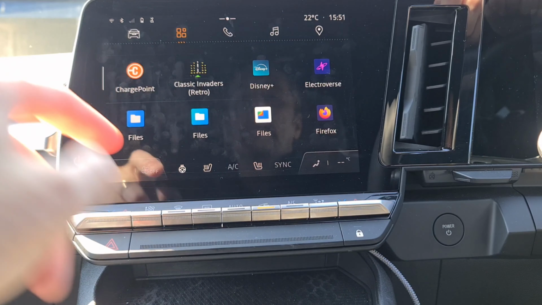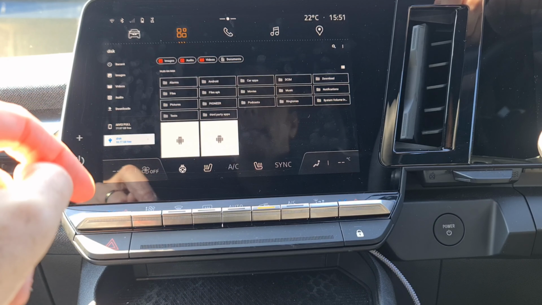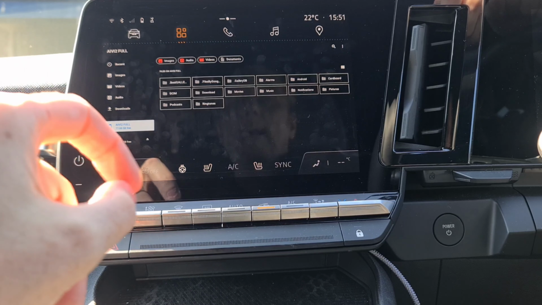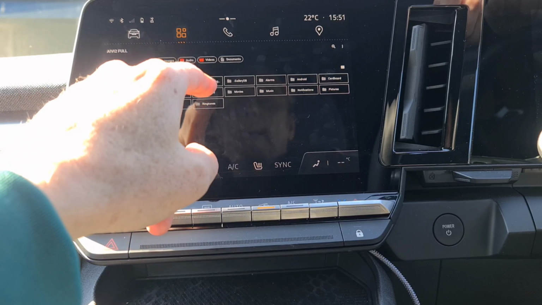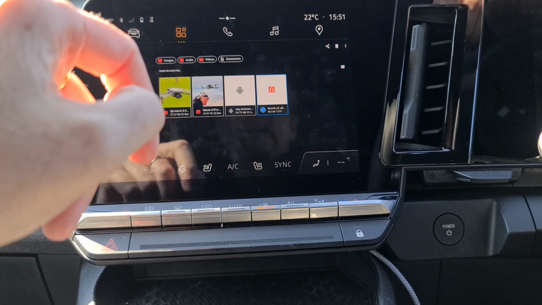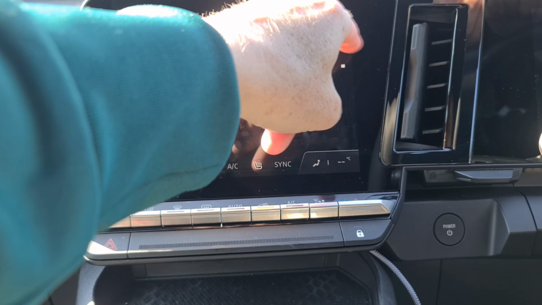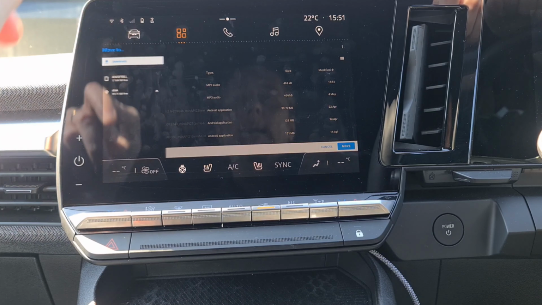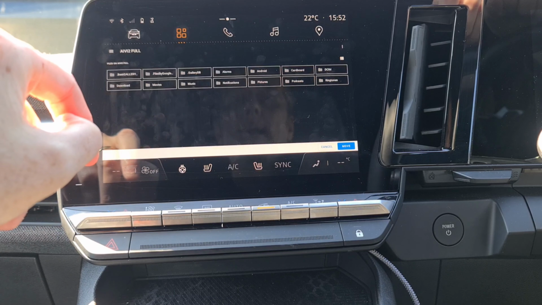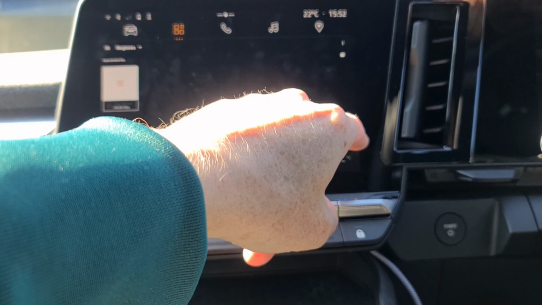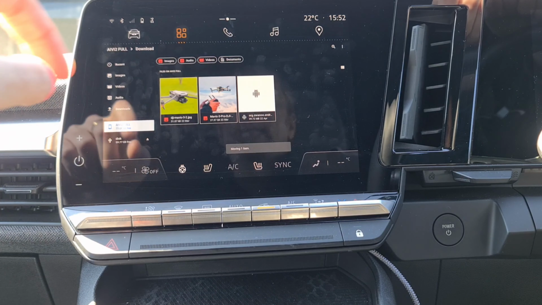Now go to files. You've just downloaded it to the car, so go to the car, go to downloads. There's the ringtone. Select it, and you want to move it over here. Move to top left, go to the car again, go to the ringtones folder and press move. Then do exactly the same again.